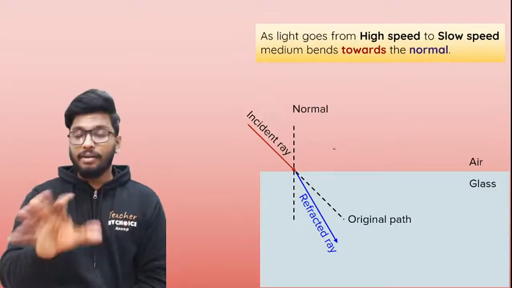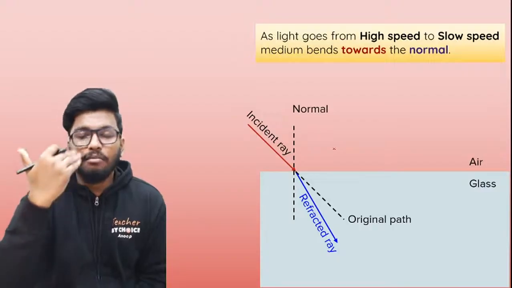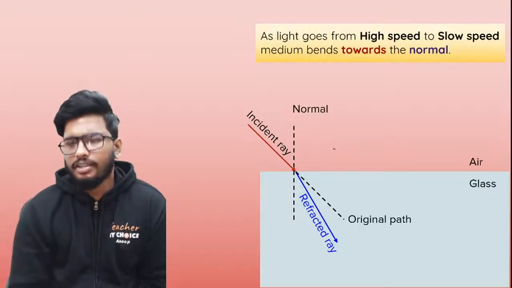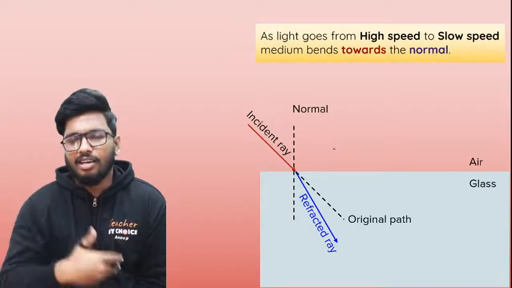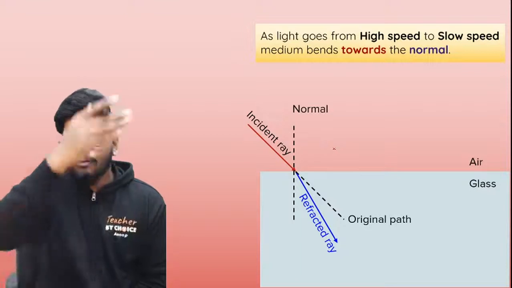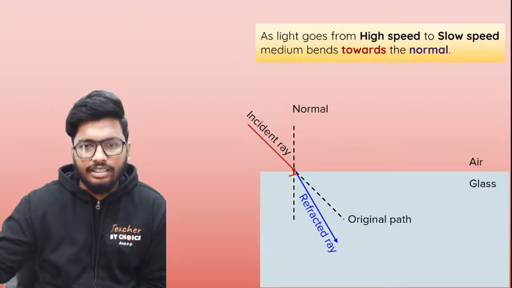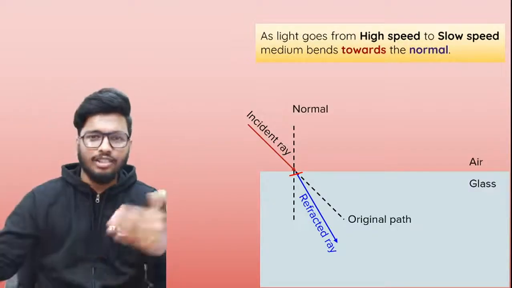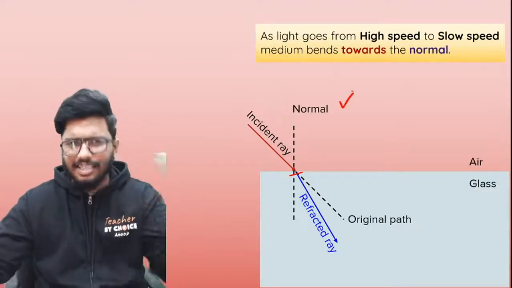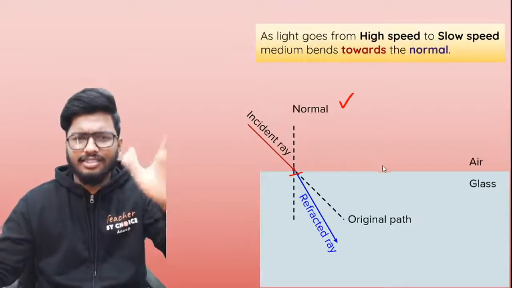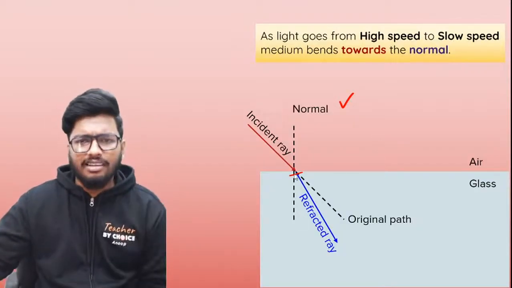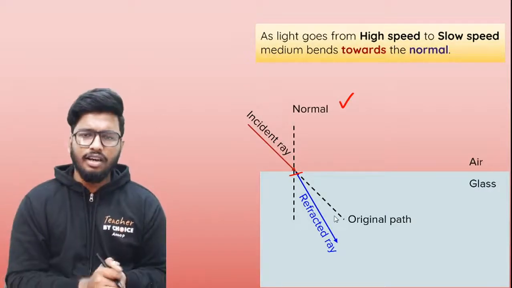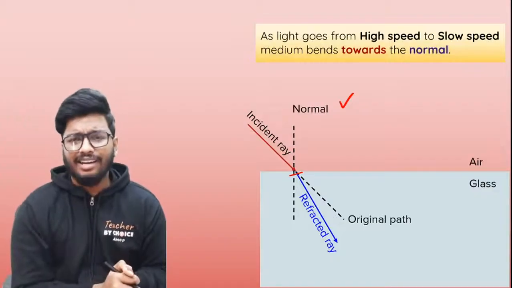Now a couple of things that you have to remember, guys. When a ray of light is passing from a rarer medium, for example from air into glass or water, air is the rarer medium and glass or water is the denser medium. The ray of light that is coming and falling on the surface is called the incident ray, and if you draw a perpendicular line to the surface, that is called the normal. You guys already know about this, but this is a quick revision for those who have forgotten. The ray of light that passes through the glass slab is called a refracted ray, because it changes direction, or the bending of the ray of light happens.